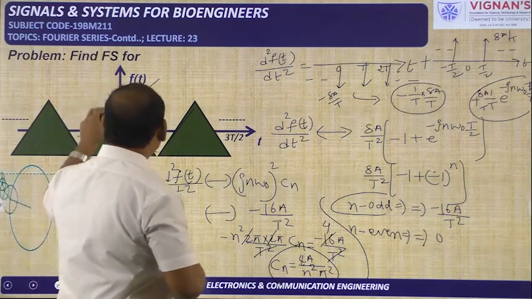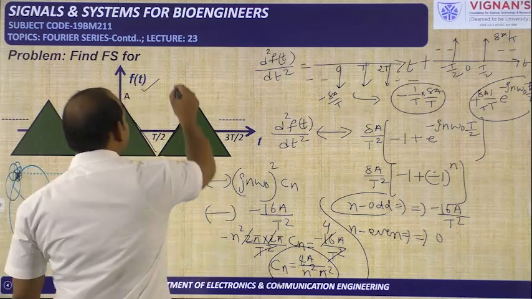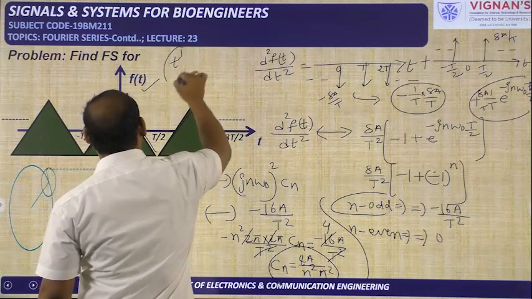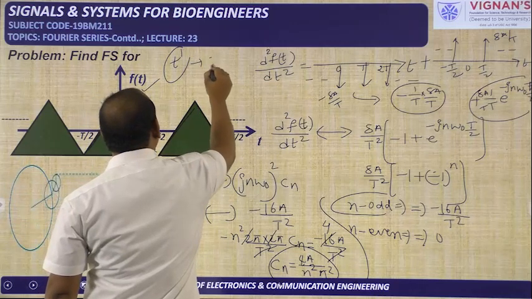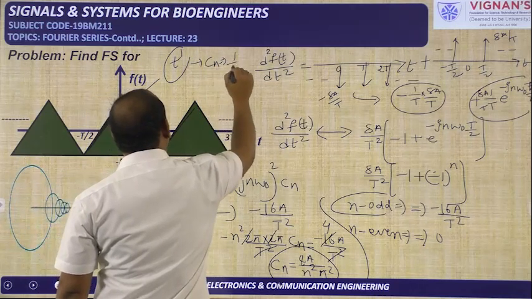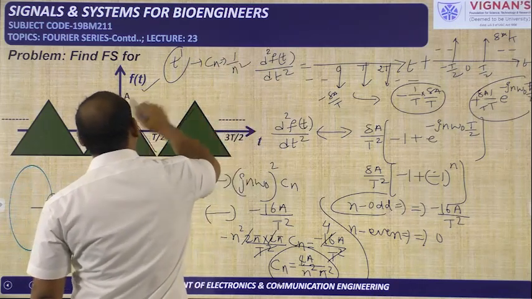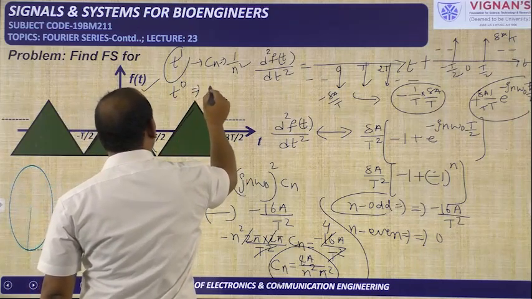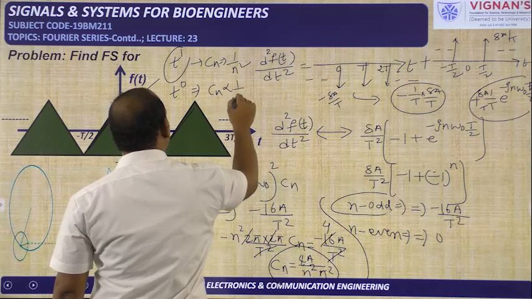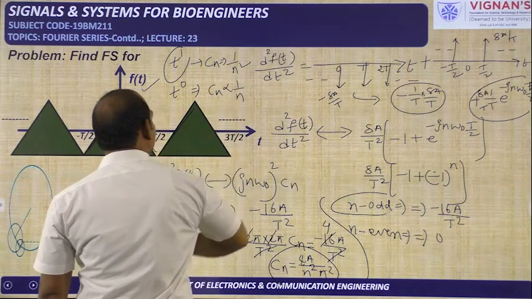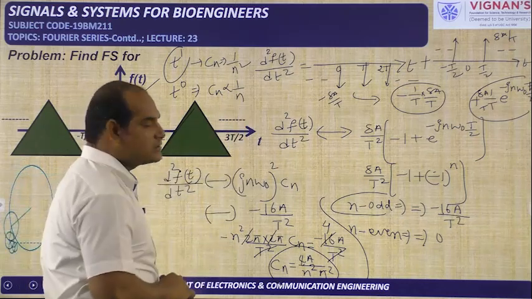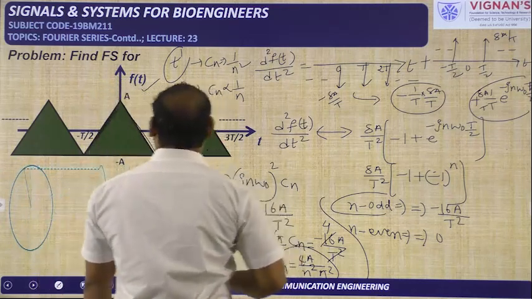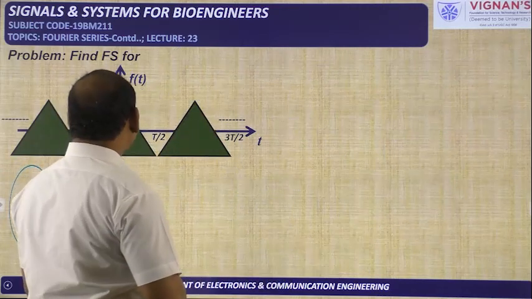So whenever a ramp or t power 1 is there in the expression for f of t, its coefficient is in terms of 1 by n square. If you take step signals or a square signal, that is t power 0, so cn is involving 1 by n. This is the conclusion we can tell. In this way we can find the Fourier series for the given signal.